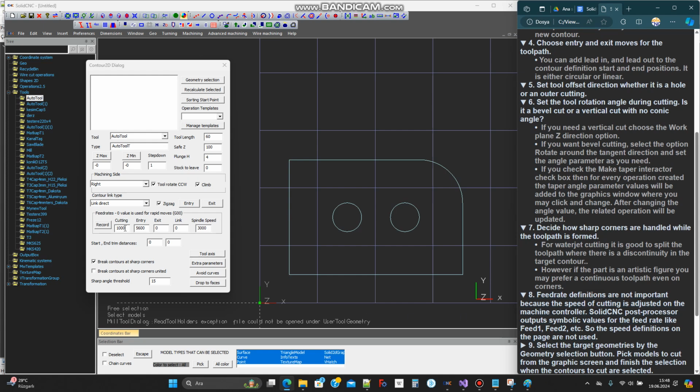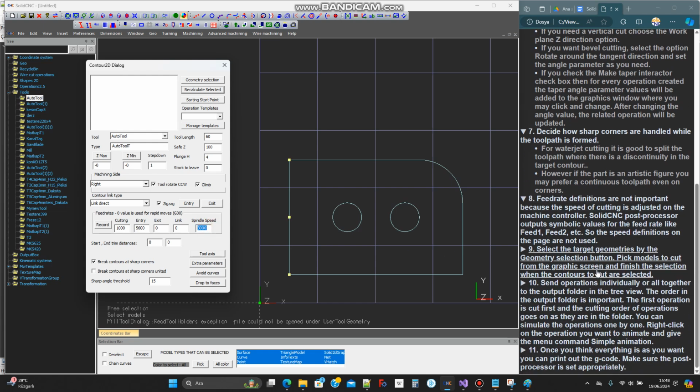Feed rate definitions are not important because the speed of cutting is adjusted on the machine controller. SolidCNC post-processor outputs symbolic values for the feed rate like feed 1, feed 2, etc. So the speed definitions on the page are not used.